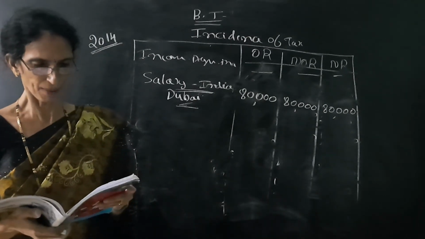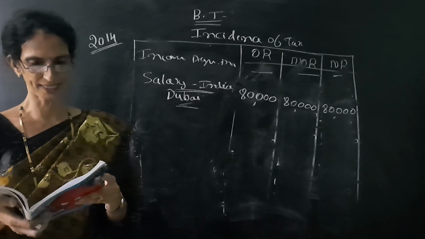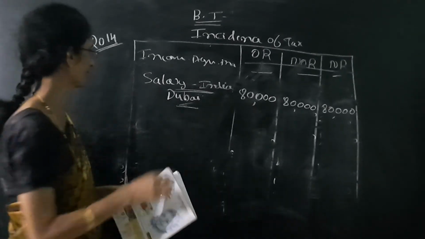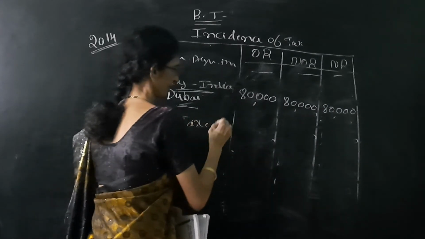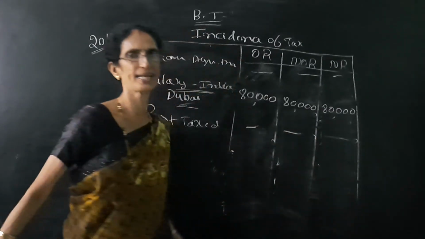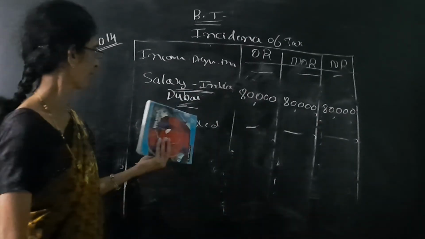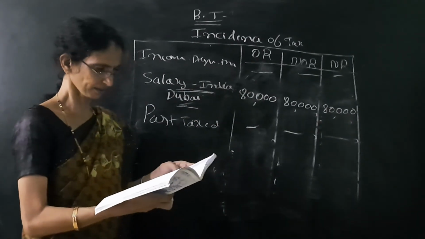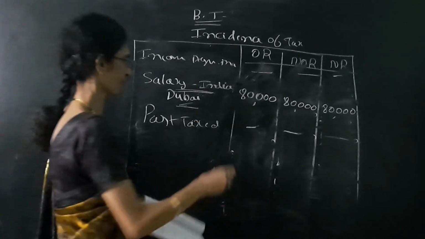Next one is past untaxed foreign income brought into India during the previous year. Once again, if the word past untaxed and previous year is given, then 3 columns dash dash dash. It is not taxable because it is already over. Past untaxed income brought into India during the previous year. So the problem is over.